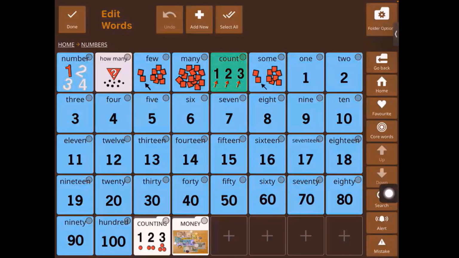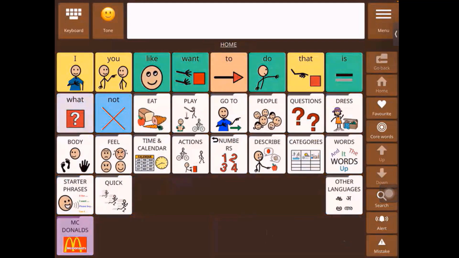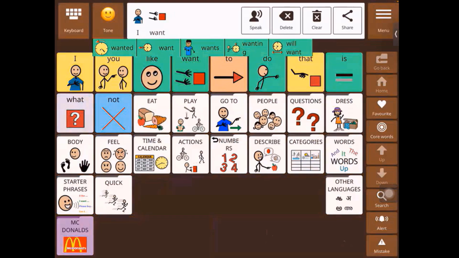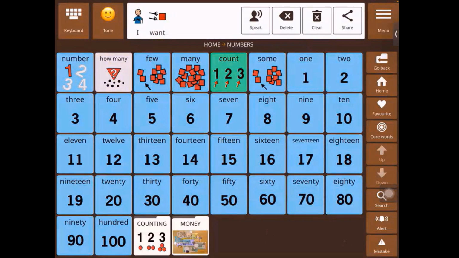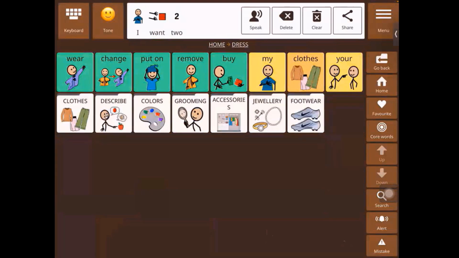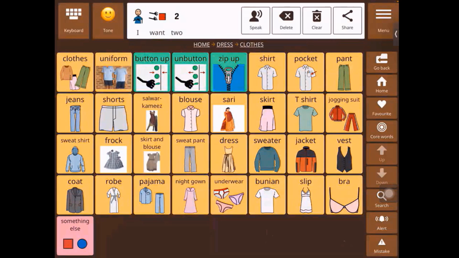Now let's go try to build the sentence. Home. So I want to say I want, and then numbers. I want two. And if you noticed, as soon as I said 2, because I have put the Autoback on, it automatically came back to this folder. Dress. Clothes. And I can say t-shirt. Right, I want 2 t-shirts. So that is the Autoback feature that can be turned on to save navigation. All right, so that brings us to the end of folder settings.